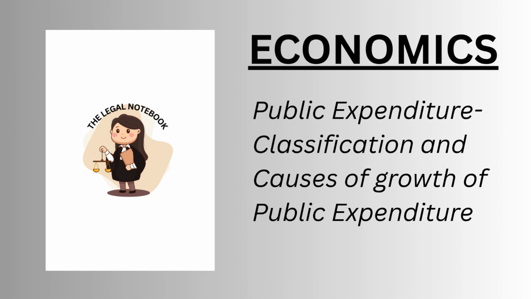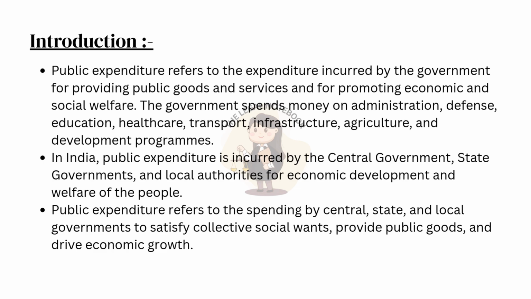Our topic for today is public expenditure classification and causes of growth of public expenditure. Introduction. Public expenditure refers to the expenditure incurred by the government for providing public goods and services and for promoting economic and social welfare. The government spends money on administration, defense, education, healthcare, transport, infrastructure, agriculture, and development programs. In India, public expenditure is incurred by the central government, state governments, and local authorities for economic development and welfare of the people. Public expenditure refers to the spending by central, state, and local governments to satisfy collective social wants, provide public goods, and drive economic growth.